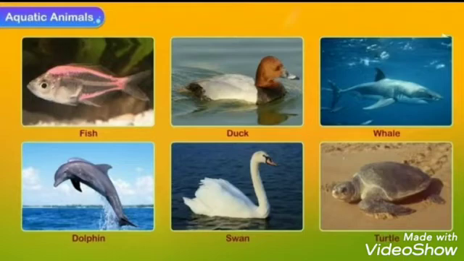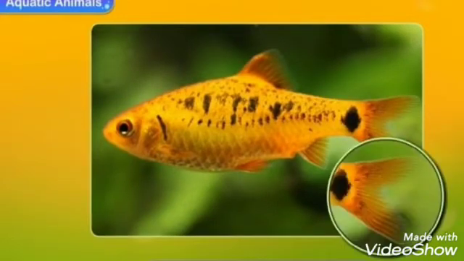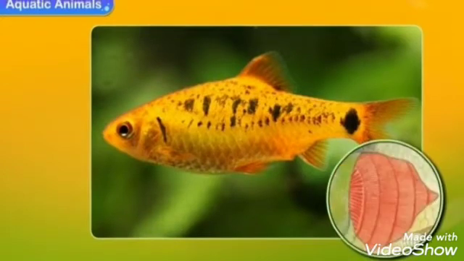Fish. A fish has a boat-shaped body to cut across and move easily in water. It has fins to move. The tail fin helps the fish to change direction. It has gills to breathe in oxygen dissolved in water.